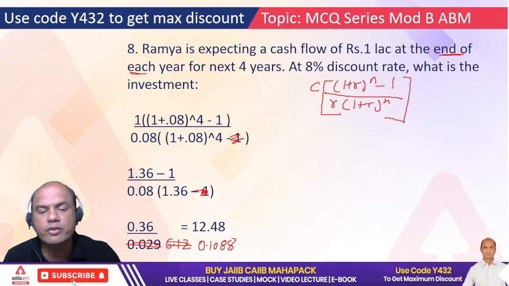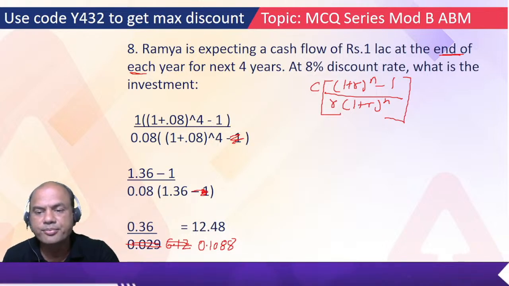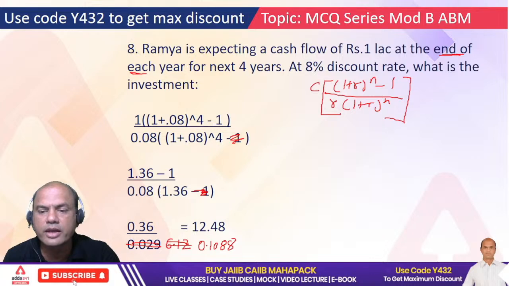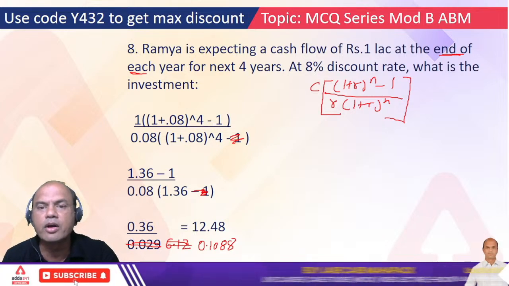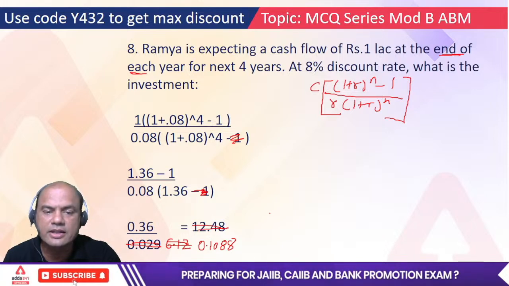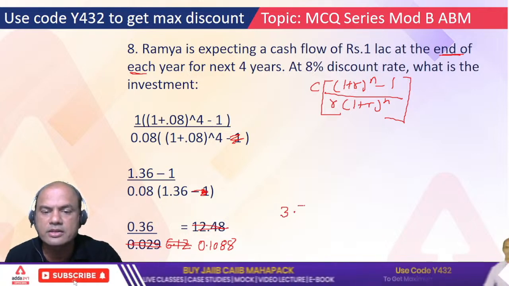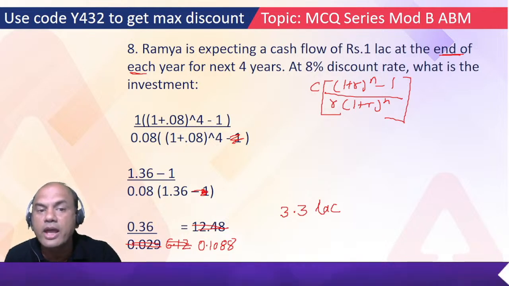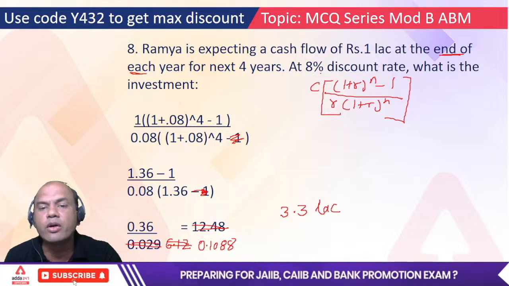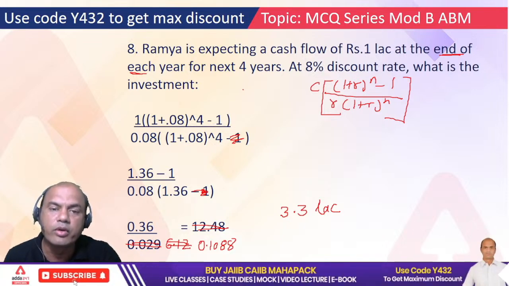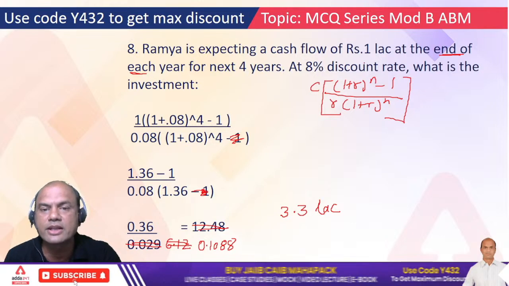0.36 upon 0.1088. So 0.36 divided by 0.1088. So it will be what? 3.3. Okay, so it is 3.3. The correct answer is 3.3 lakhs. So this much investment Ramya will have to do today if she wants 1 lakh rupees at the end of every year for 4 years, and if the inflation rate given is 8%.